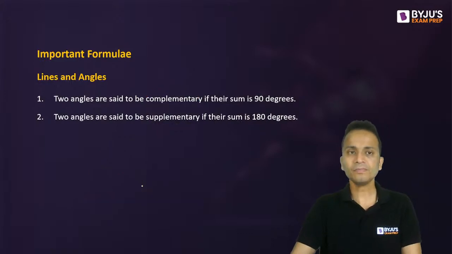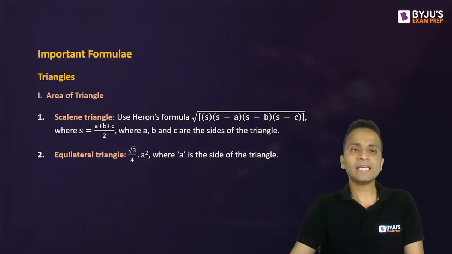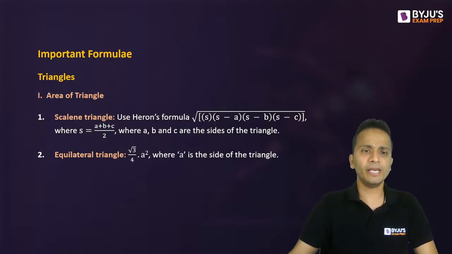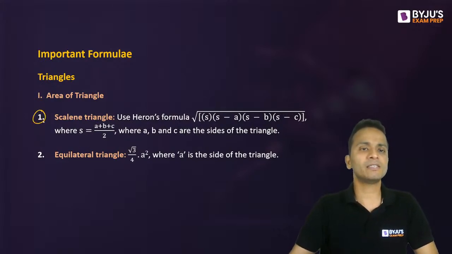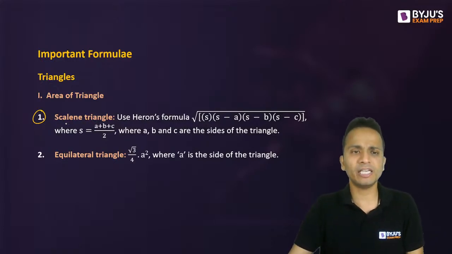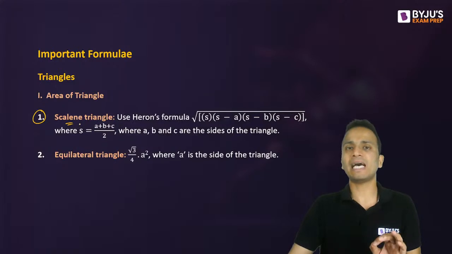All right. Now moving ahead, the next thing is the formulas for the areas of triangles. Okay. Now the first formula is for a scalene triangle. Not necessarily only for a scalene triangle, but this formula is applicable whenever you know all the three sides of a triangle.